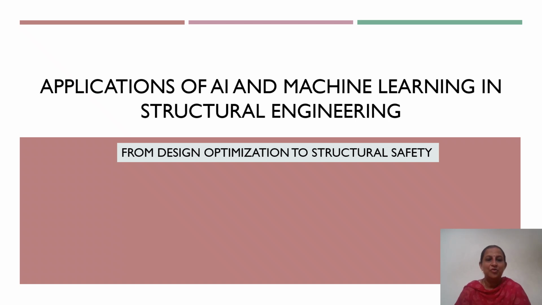Hi and welcome all. Today we'll see what the applications of artificial intelligence and machine learning in structural engineering are, including load prediction, structural design, material design, structural safety, retrofitting, and sustainability-driven design. So it starts from load prediction till structural safety. How AI and machine learning are used from design optimization to structural safety will be explored.